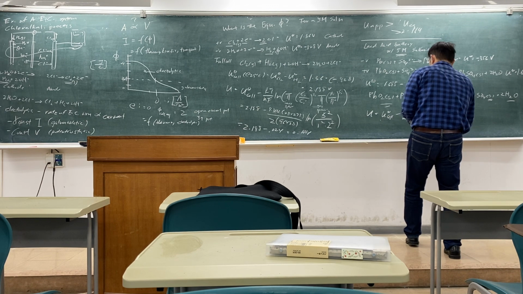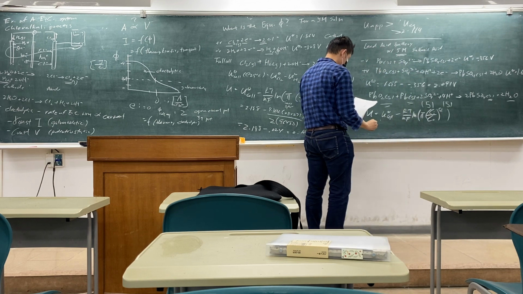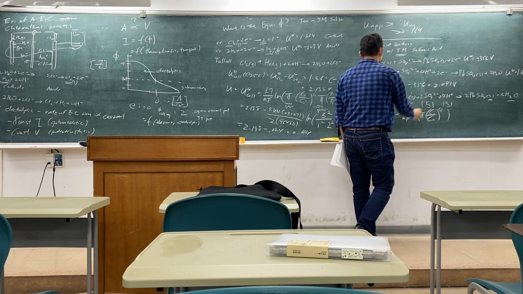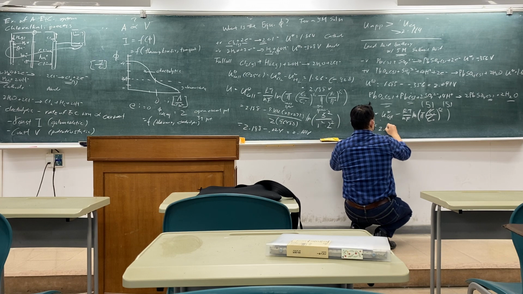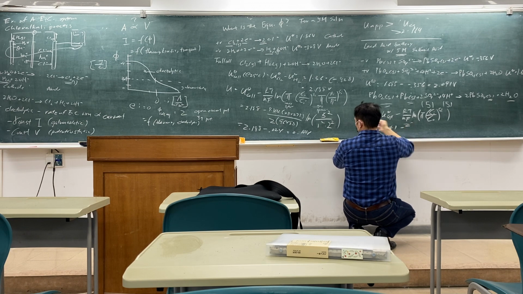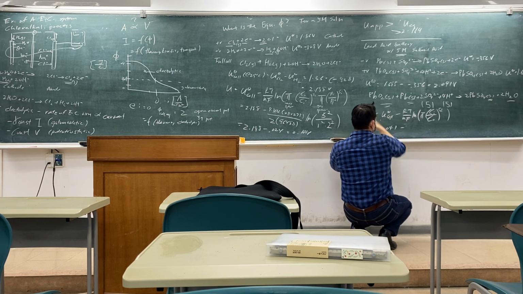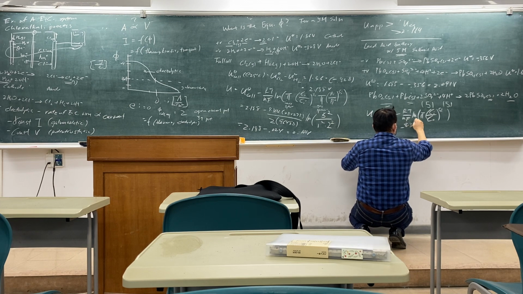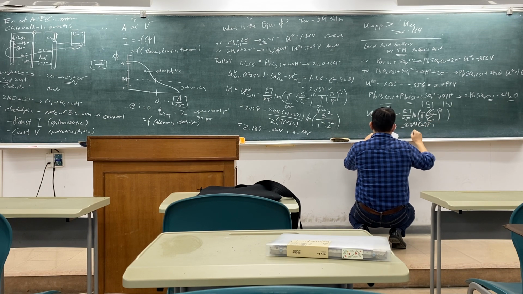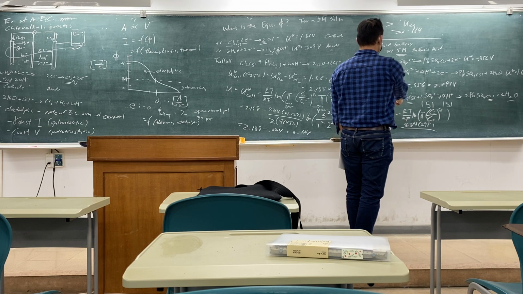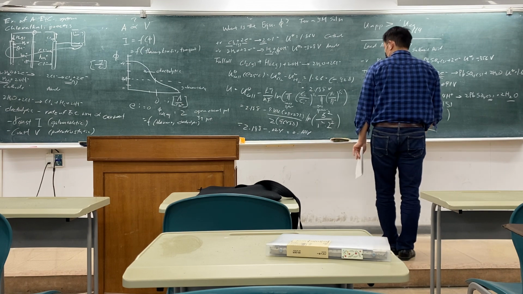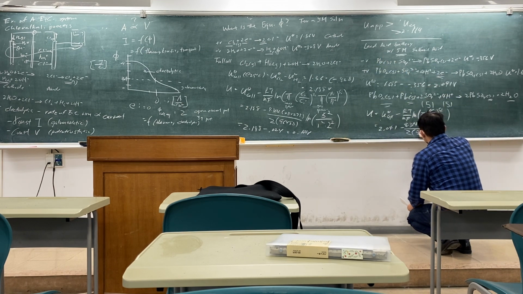So you have 2.041, this is your standard, minus R, 8.3, times temperature, 25 degrees Celsius, where n is 2, times the Faraday constant, 9645.